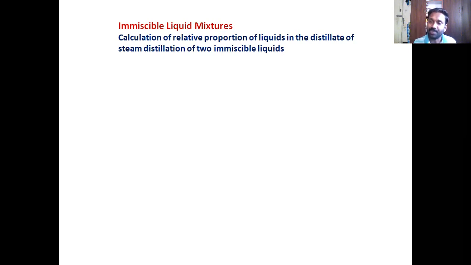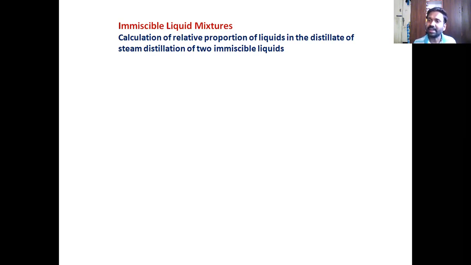So this observation, we made use of the practice of steam distillation. Is it not? So you take immiscible liquids, you pass steam, or you can take organic solvent, which is impure. And then if you pass steam through it, steam does heat the mixture as well as add water.